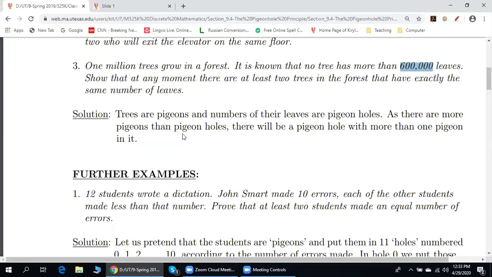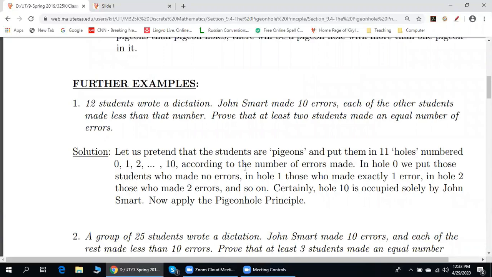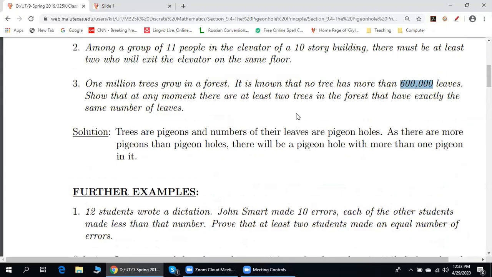Okay, thank you. Next, 12 students wrote a dictation. John Smart made 10 errors. Each of the other students made less than that number. Prove that at least 2 students made an equal number of errors. Guys, how do we prove that? There are 12 students, and any student makes less than 11 errors, then there must be at least 2 students that made the same number of errors.